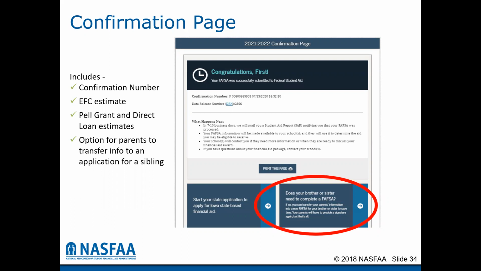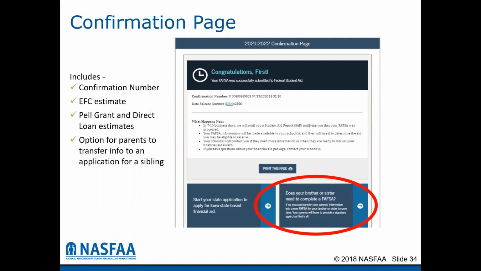Also on this confirmation page, you have a one-time opportunity to transfer parent information to an application for a sibling. So if you have twins, for example, you would do the FAFSA for the first student. Remember, they need their own FAFSA and their own FSA ID. And then when you're at the confirmation page for student one, you will click this button that says, does your brother or sister need to complete a FAFSA?